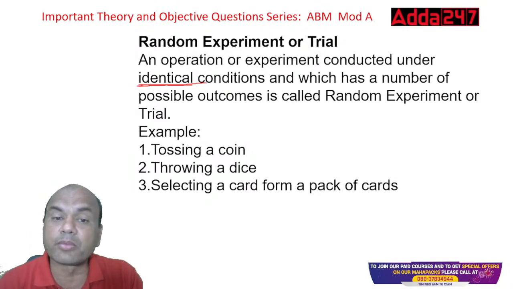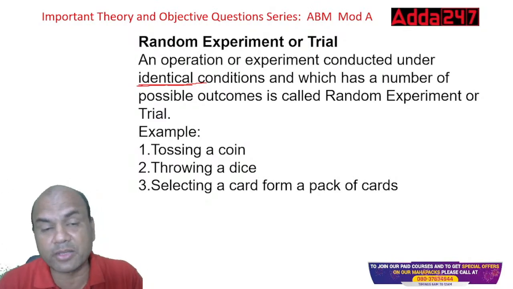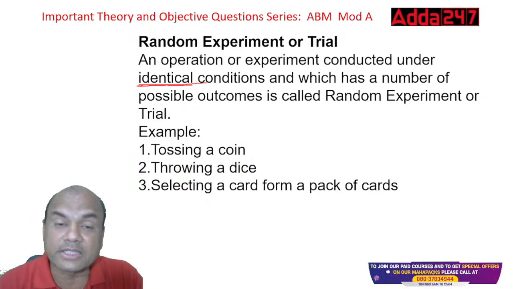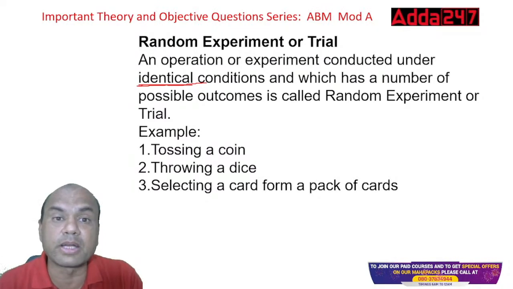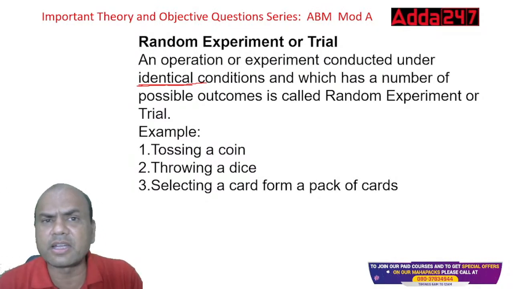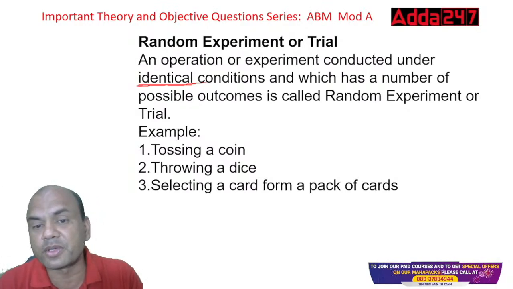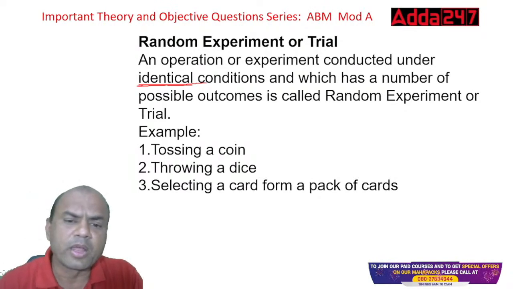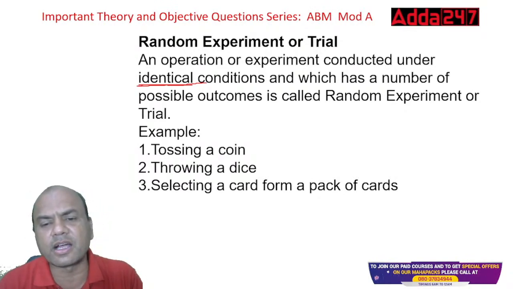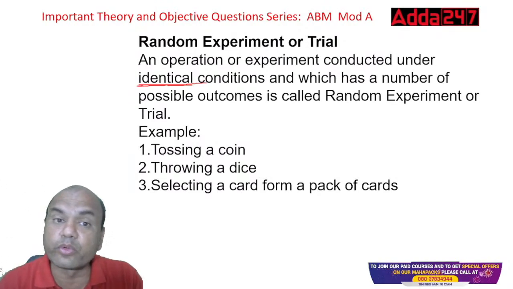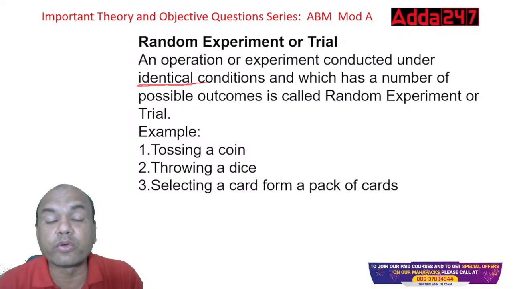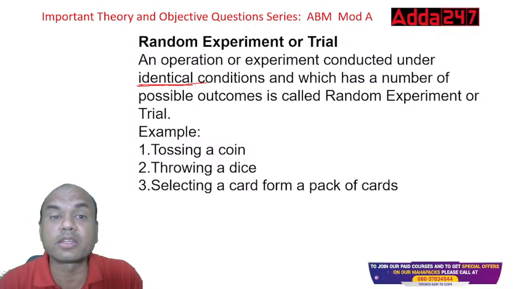Which has a number of possible outcomes, right? Possible outcomes can be anything. Chandrayaan could have crashed like Chandrayaan 2, but it succeeded. Why? Because the identical conditions were matched so well, created in such detail, that the chance of crashing was 0%. So an experiment with a number of possible outcomes is called a random experiment. Tossing a coin, throwing a dice, selecting a card from a pack are bookish examples. The latest examples are designing a COVID vaccine and designing Chandrayaan.